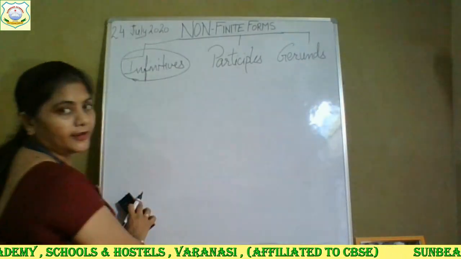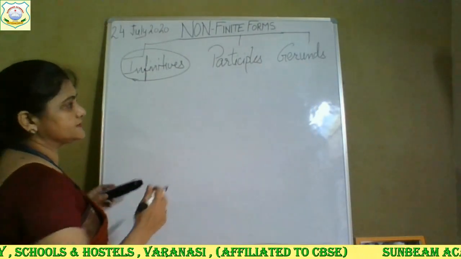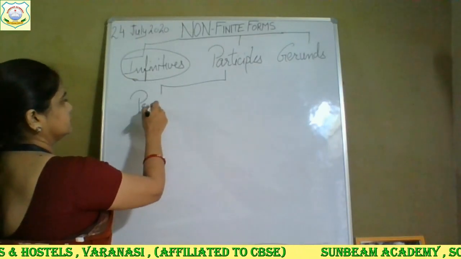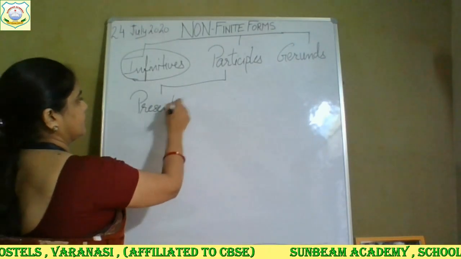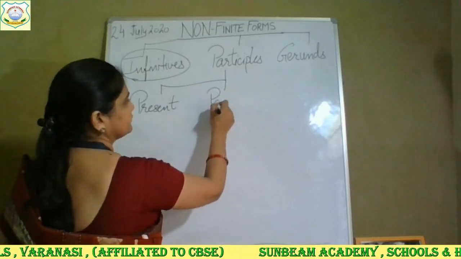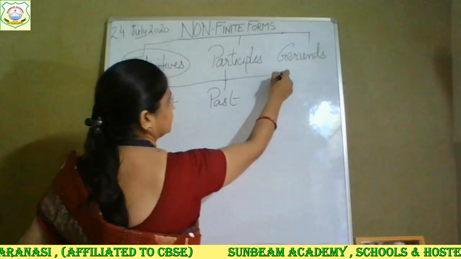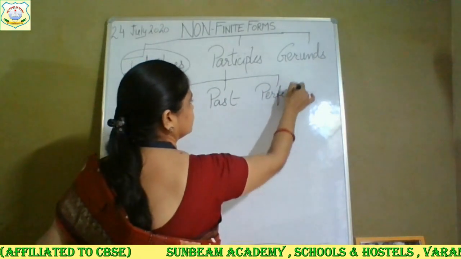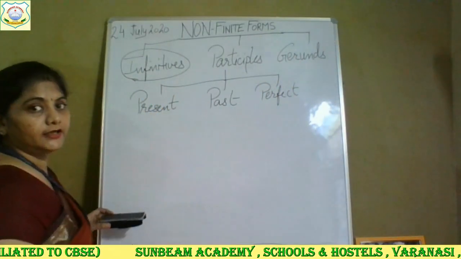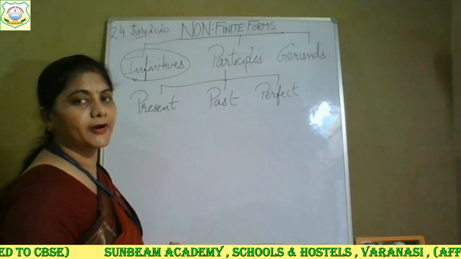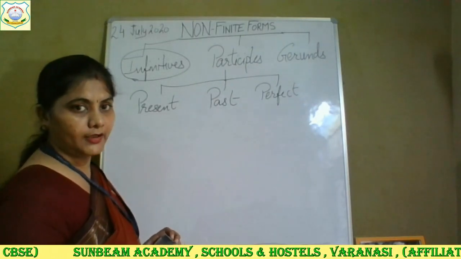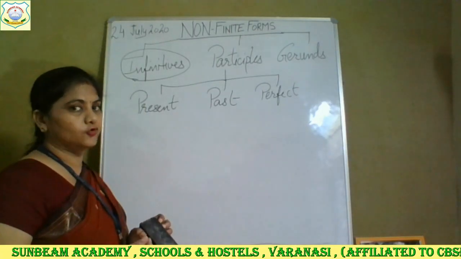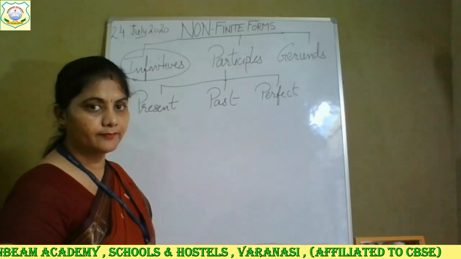Participles are again of three kinds: present, past, third one is your perfect. There are three kinds of participles again. Infinitive was very easy because only you have to add to and first form of the verb.